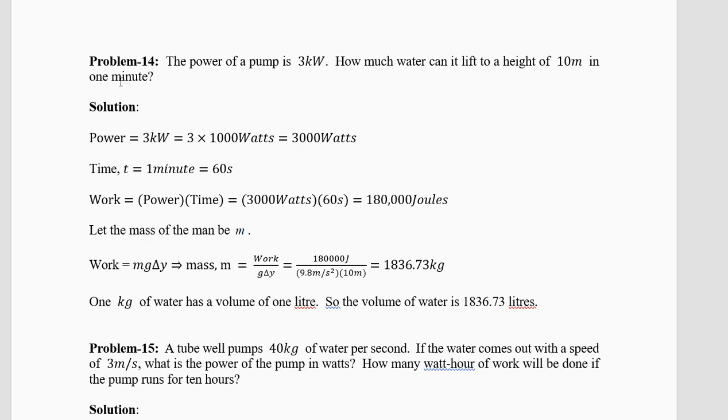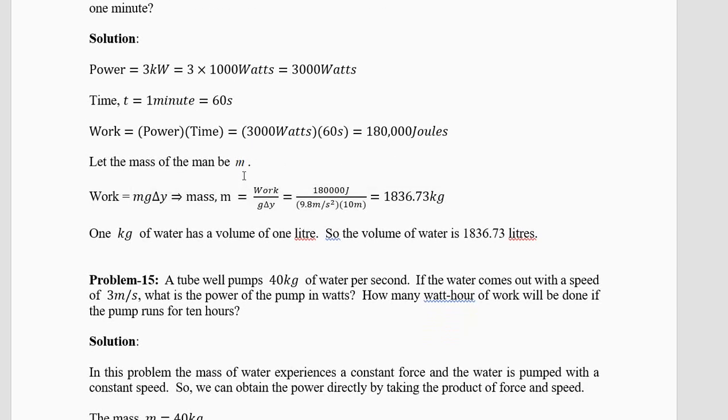1 minute is 60 seconds. Power is 3 kilowatt. 3 into 1000, 3000 watts. Time is 1 minute, 60 seconds. Work is power into time. 3000 watts into 60 seconds is 180,000 joules.